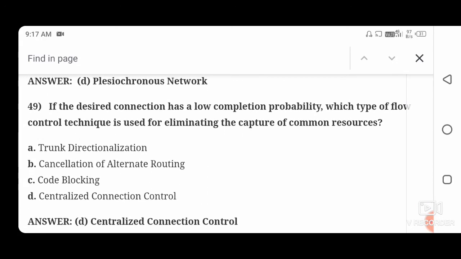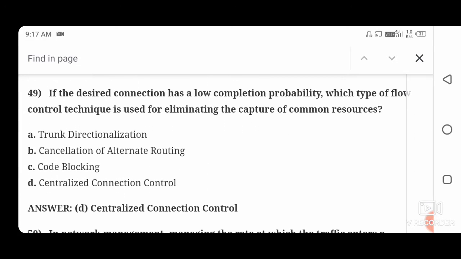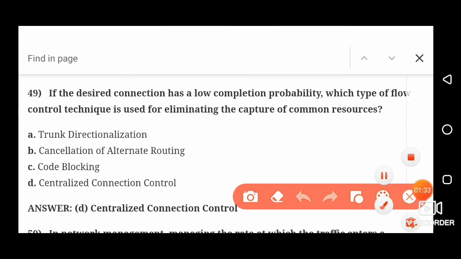Next question. If the desired connection has a low completion probability, which type of flow control technique is used for eliminating the capture of common resources? So the right answer is centralized connection control. Option D is the correct.